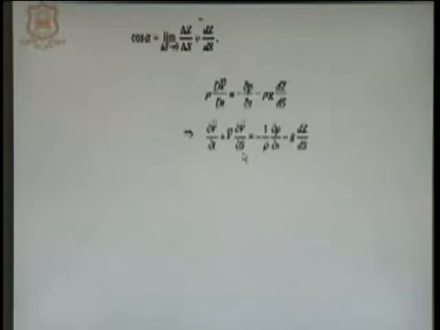So, this is the Euler's equation along a streamline. Now, with the help of this Euler's equation, we can write the Bernoulli equation for steady incompressible irrotational flow. So, keep this thing in mind. We will go for the derivation of the Bernoulli equation for ideal fluid flow along a streamline.